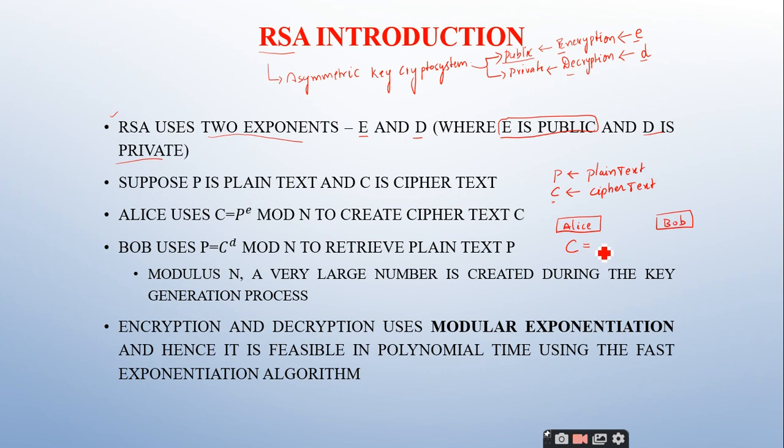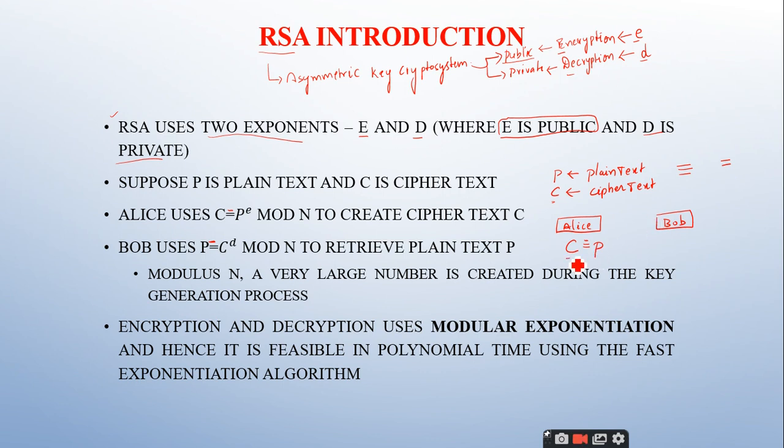Here this is congruent, not equal to. In modular arithmetic, as we discussed in earlier sessions, we use the concept of congruence, which is represented with 3 parallel lines.